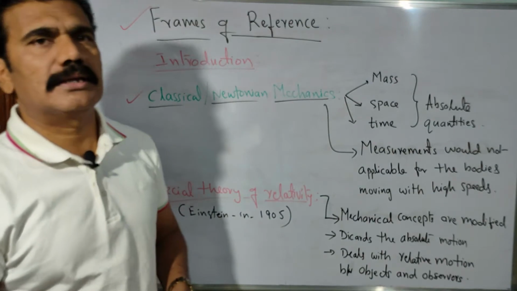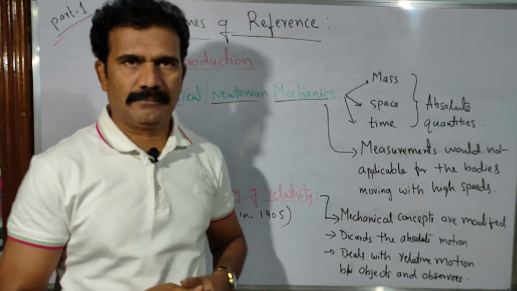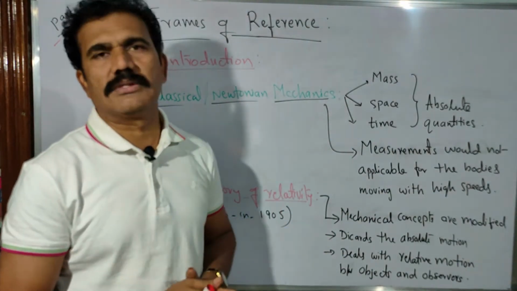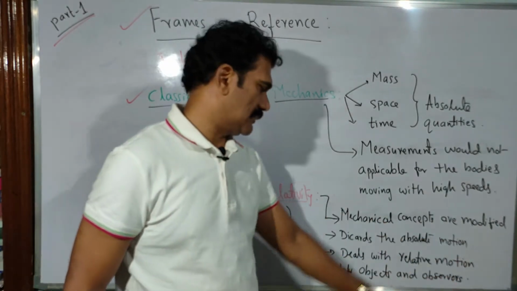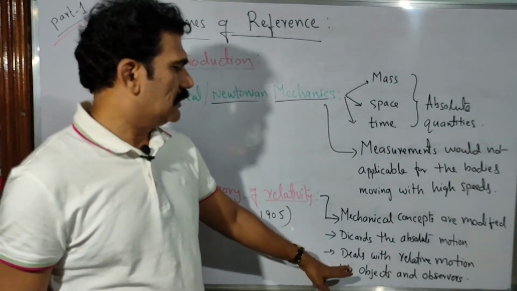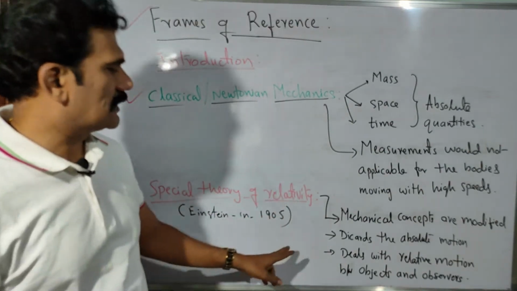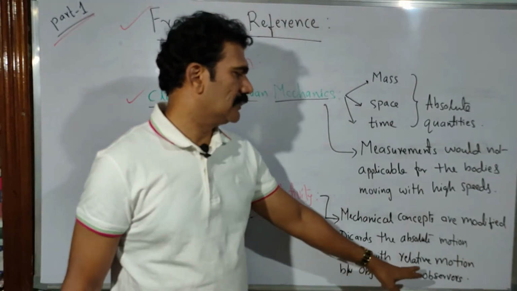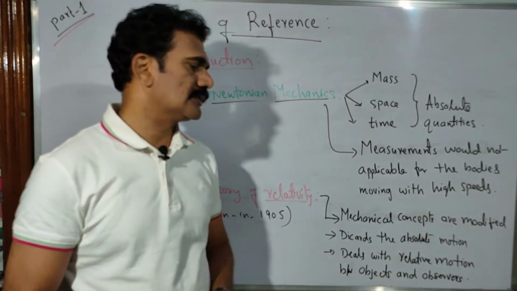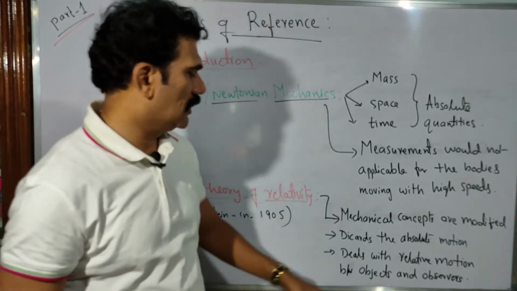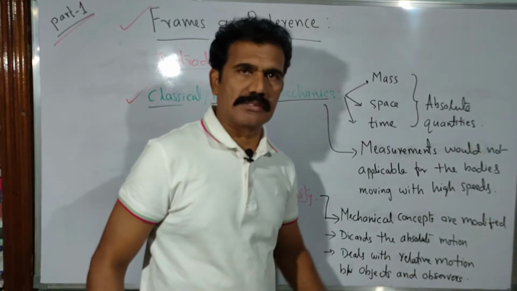In Newtonian mechanics we say there is absolute motion, and the parameters are always absolute, but here absolute motion is not possible. The special theory of relativity deals with relative motion. Instead of absolute motion, you have to consider the relative motion between objects and observers.